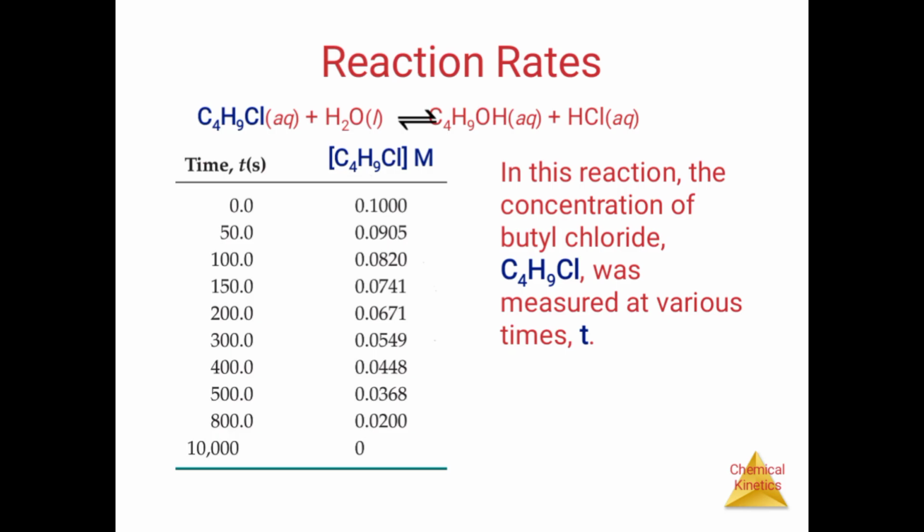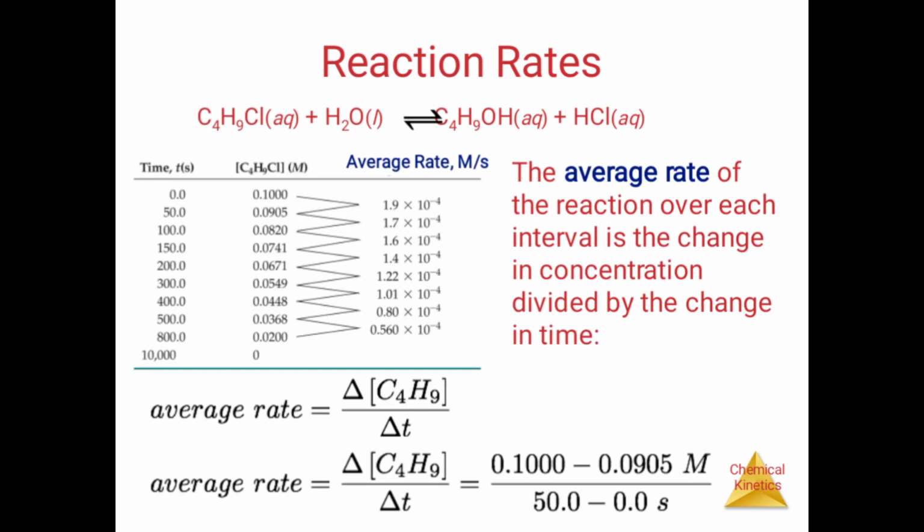Reaction rate: C4H9Cl in aqueous solution plus H2O water reacts in an equilibrium reaction to give C4H9OH plus HCl, hydrochloric acid. In this reaction, the concentration of butyl chloride, C4H9Cl, was measured at various times t.